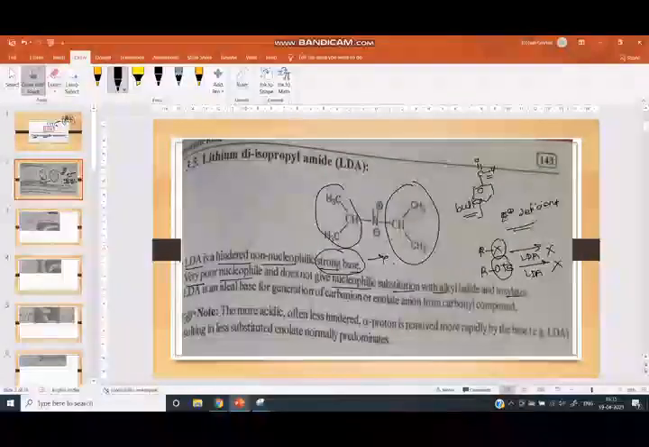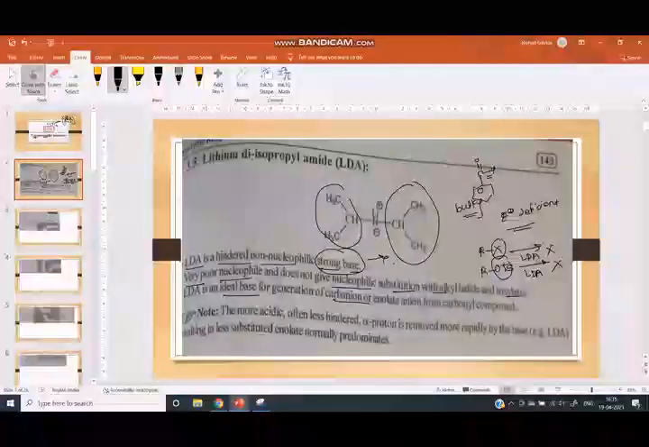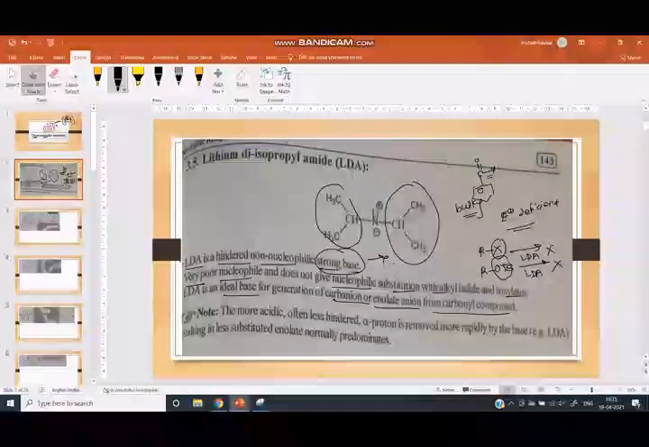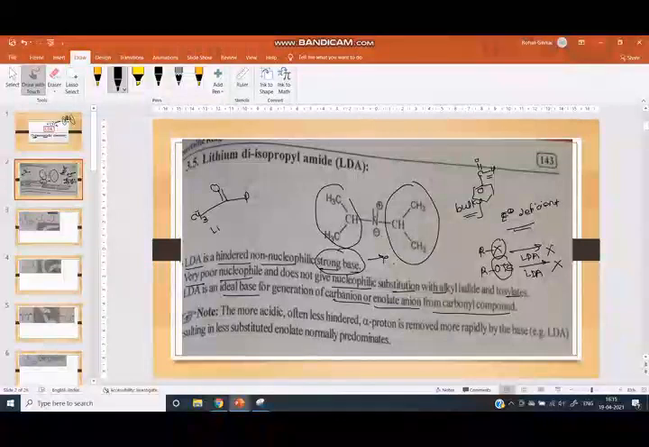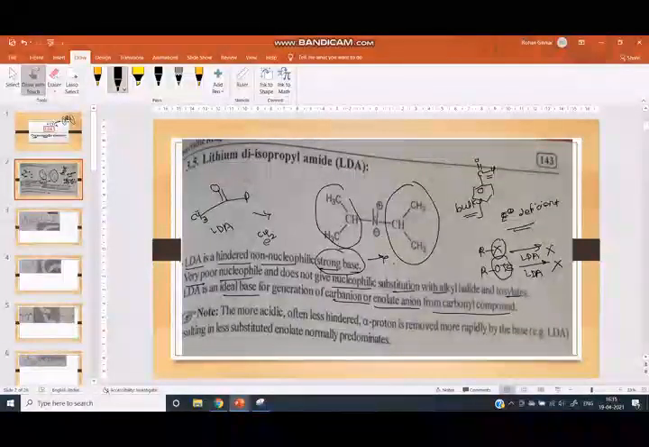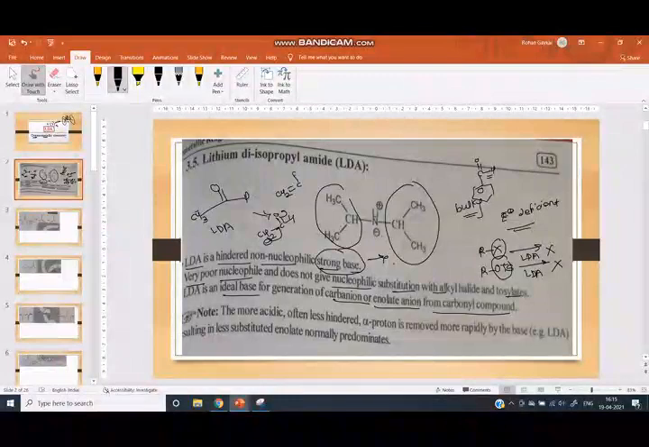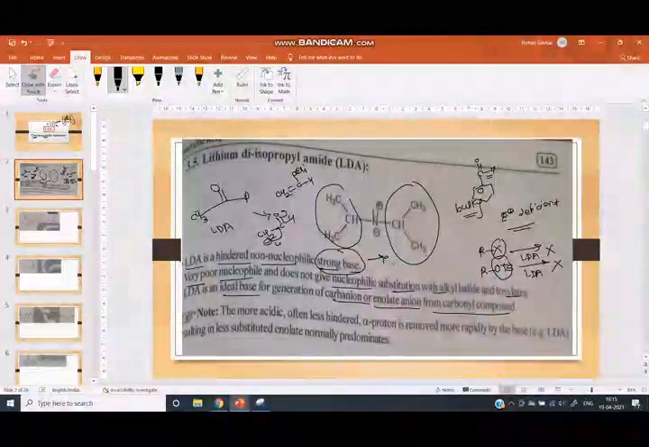Next, LDA is the ideal base for generation of a carbanion. It is used for generation of a carbanion or enolate anion from a carbonyl compound. Here this proton is removed by LDA and a carbanion is generated, and this carbanion undergoes enolate formation. Here is the Li.